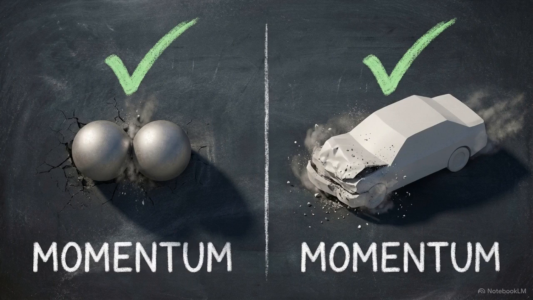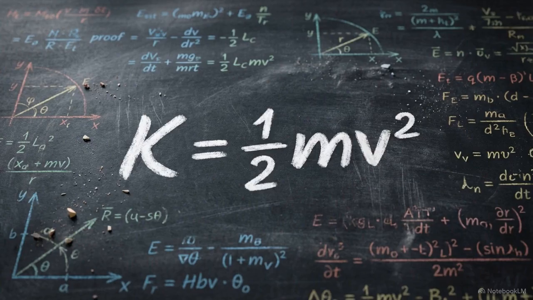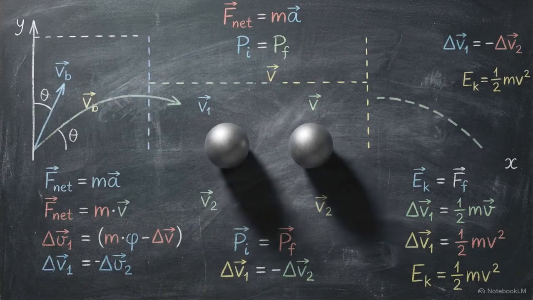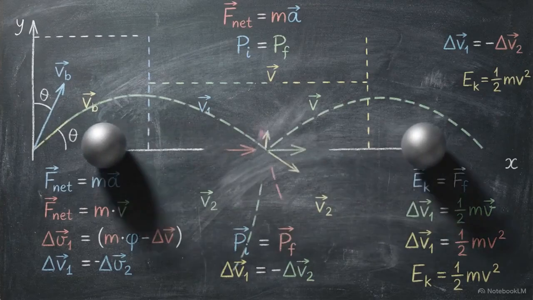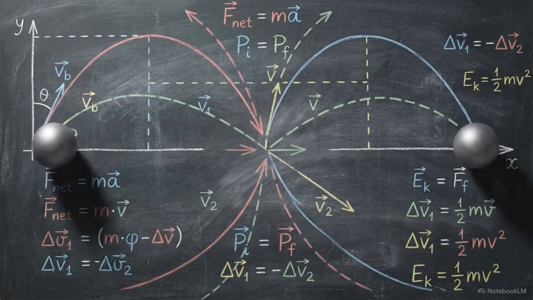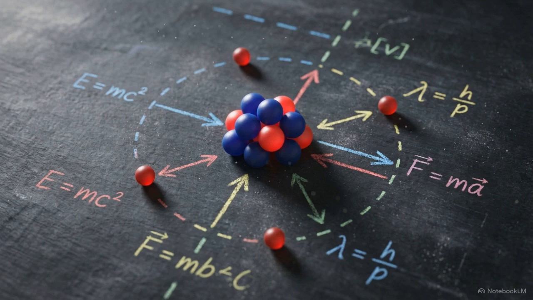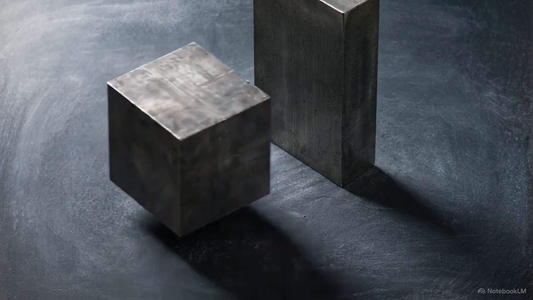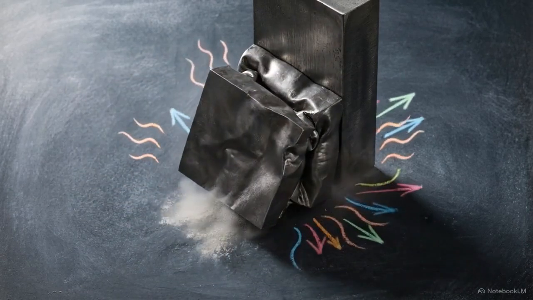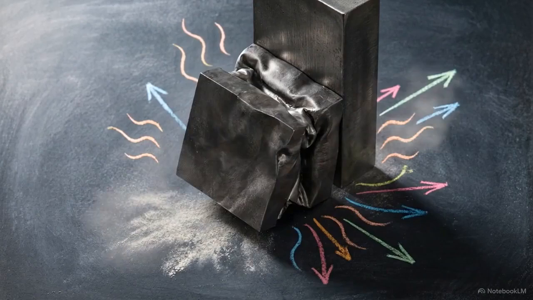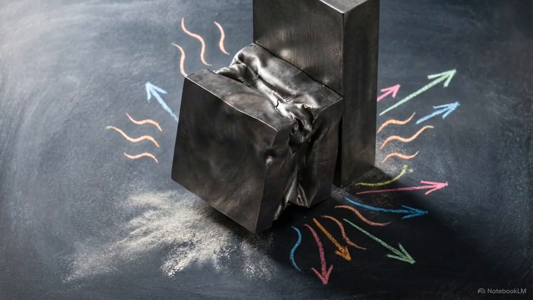Because momentum is conserved in every isolated interaction, regardless of whether objects bounce or break, it cannot distinguish between different collision types. To classify these events, physicists must introduce a second metric, kinetic energy. An elastic collision is an event where particles rebound with absolute perfection, and zero kinetic energy is lost. These occur almost exclusively at the theoretical or microscopic level. Macroscopic, real-world events are inelastic collisions. Here, kinetic energy is permanently lost, converting into heat, sound, or structural deformation of the materials.